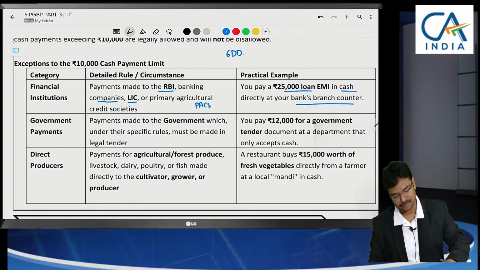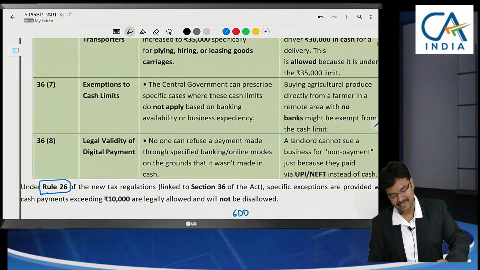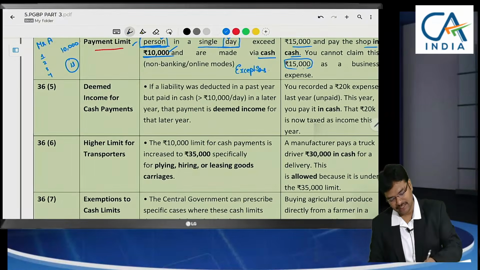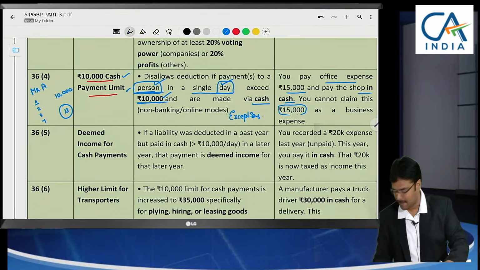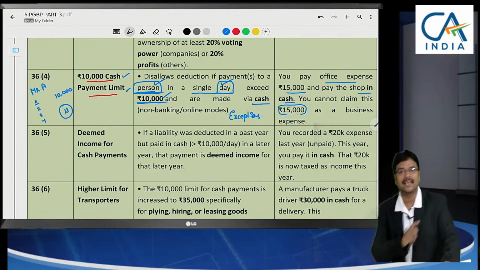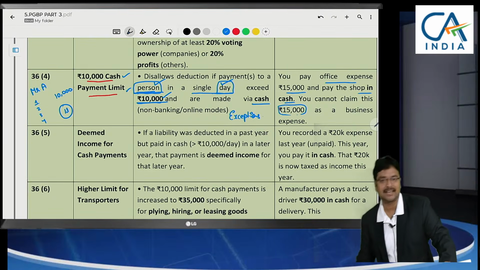Yes, we can do so. In this case, the amount being paid can be claimed as expenditure. So what we are discussing here is that usually the limit of 10,000 has to be applied to a person in a single day. If you make payment in excess of 10,000, then that cannot be claimed as deduction.